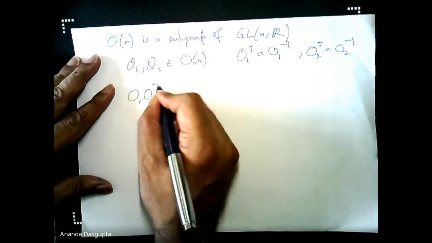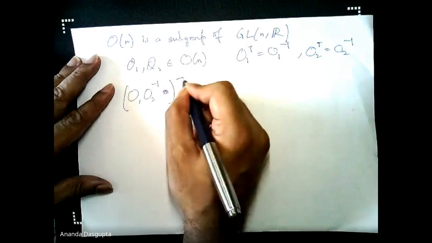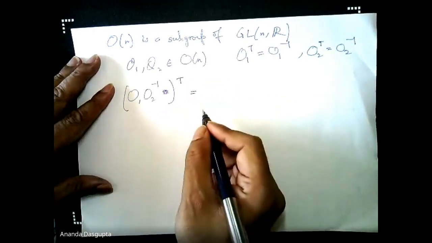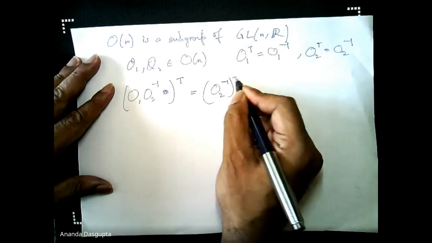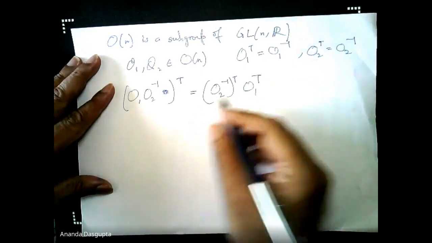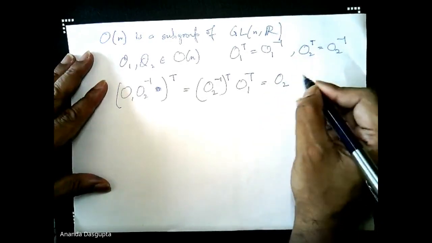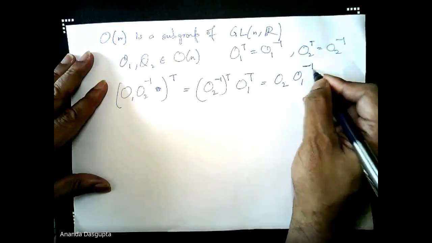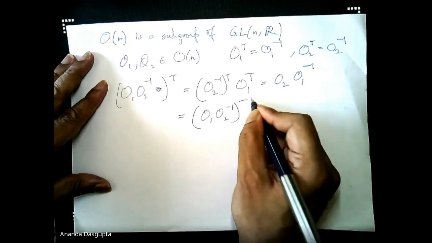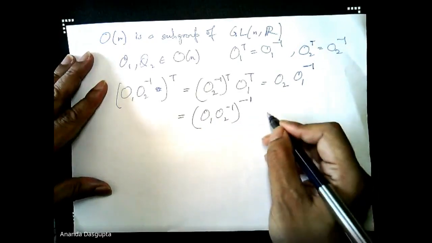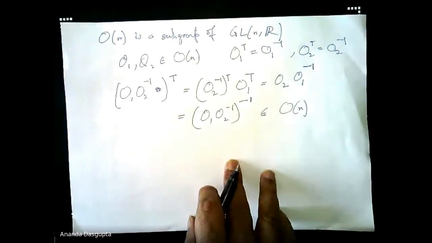then O1, O2 inverse, that of a transpose which is also its inverse, that is O2 inverse transpose O1 transpose. That's the standard rule, of course. But O2 inverse is O2 transpose, so this is just O2. This is O2 O1 inverse, which is the inverse of O1 O2 inverse. So this belongs to ON. So orthogonal n by n matrices form a subgroup.